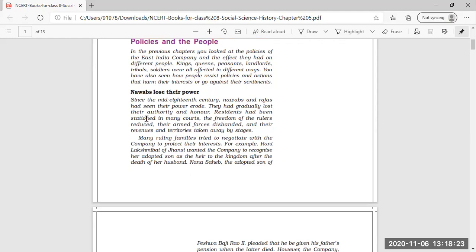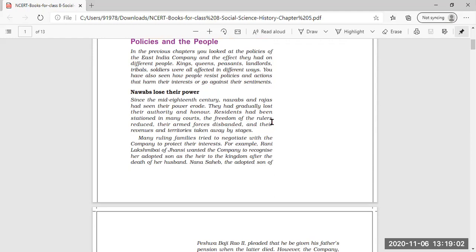And the Rajas saw that their power was deteriorating, that means becoming less day by day. They had gradually lost their authority and honor. All the respect and all the other authority which these Nawabs and Rajas had over their territories was slowly declining due to the interference of the East India Company in their administration.